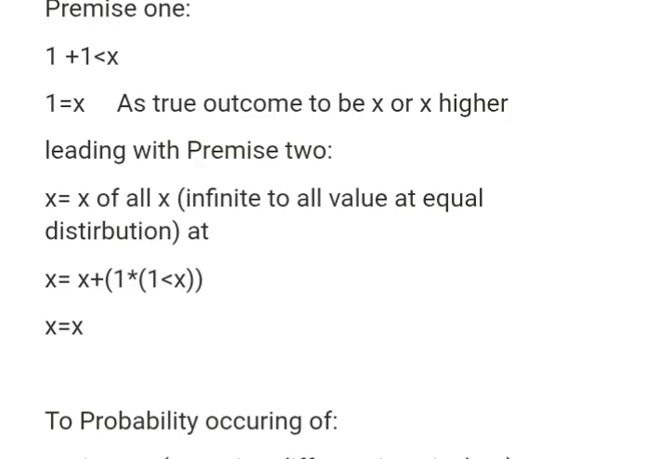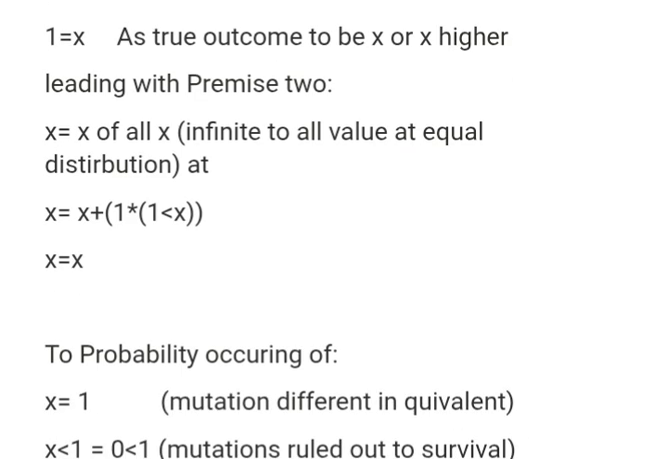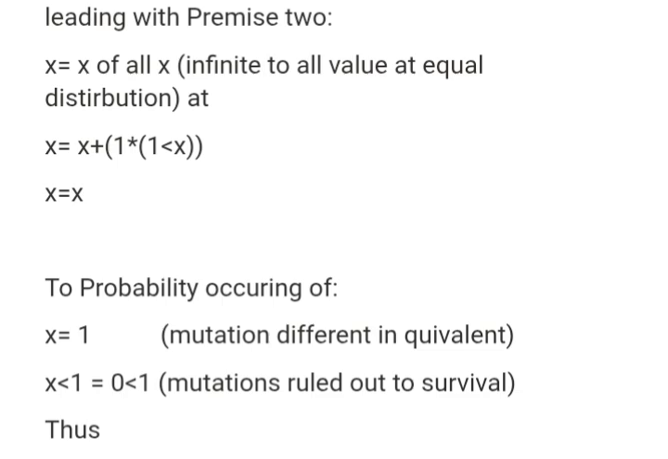To probability occurring of x equals 1, mutation different and equivalent, x smaller 1 equals 0 smaller 1, mutations ruled out to survival, the smallest chance, the smallest difference in mutation that are at least and last ruled out. Thus x plus x equals smaller 0 equals x1, mutation with same value to stable.